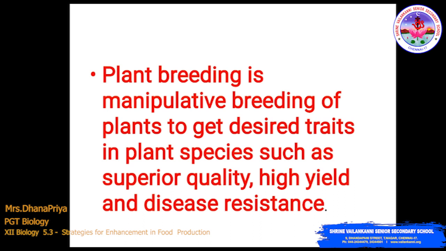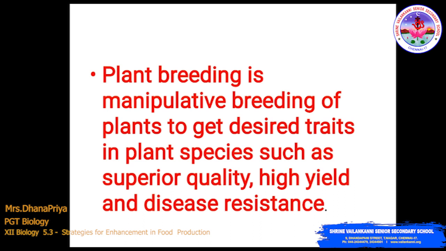Pomato, P-O-M-A-T-O, means a combination of potato and tomato. So there is hybridization which works in that pomato experiment, and this is how we can make a plant disease resistant. So these we are going to discuss in brief about plant breeding.